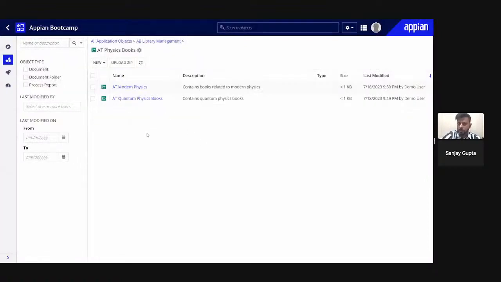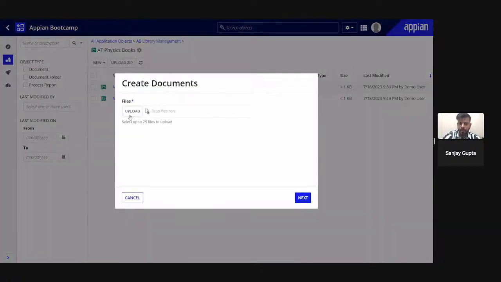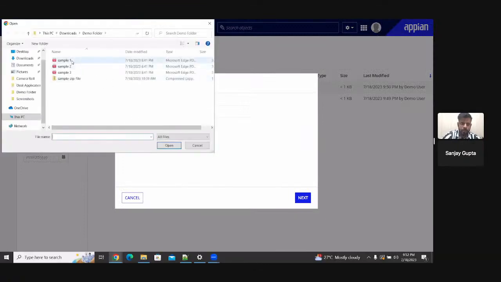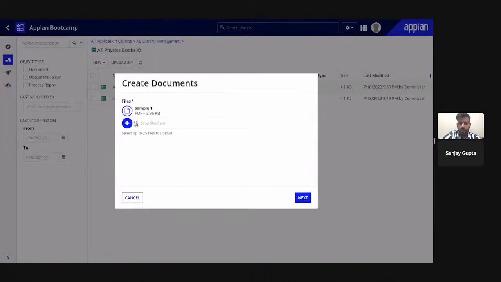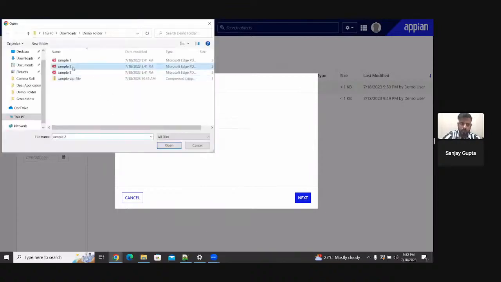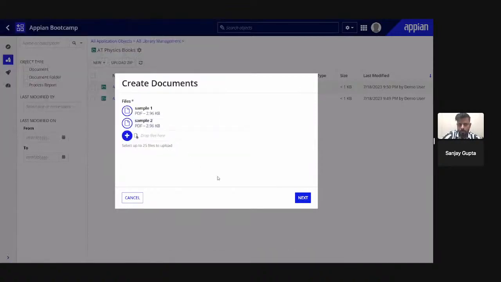If I want to upload a document, then I can upload documents as well in this physics books folder. I just have to go to New, select document, and upload. Like I'm uploading sample one, so it will be here. If I want to upload one more document, I can select sample two and upload. So as many documents as I want, I can upload. There is a limit of 25 files, so at a time we can upload at most 25.